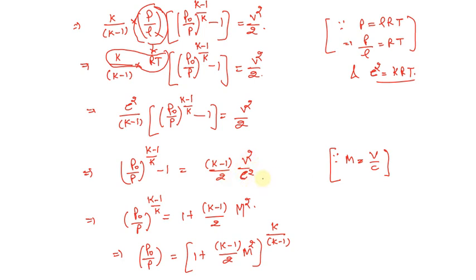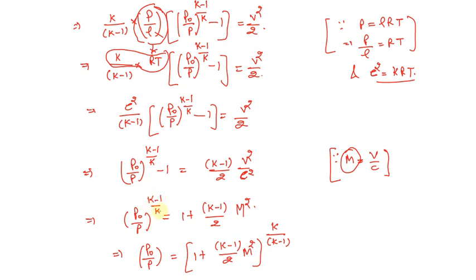Now when we solve further, this term v divided by c is the Mach number, as we know, so it will be converted to M, and now p naught divided by p to the power k minus 1 to the power k will be equal to 1 plus k minus 1 divided by 2 M square.